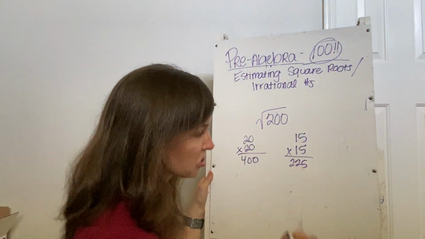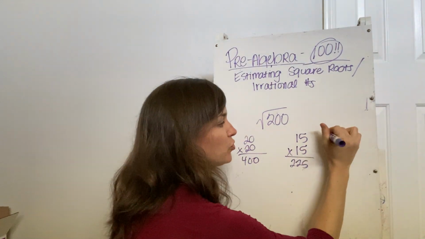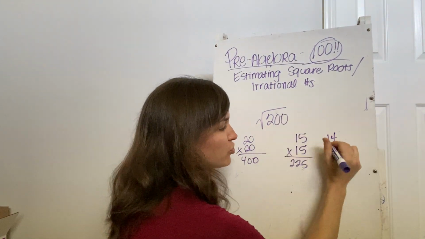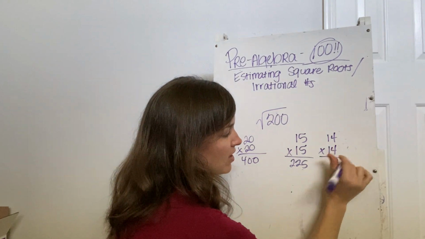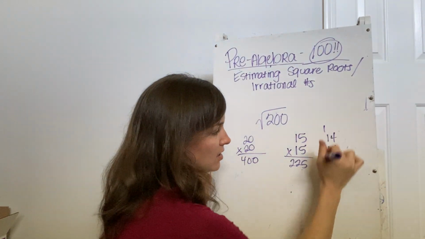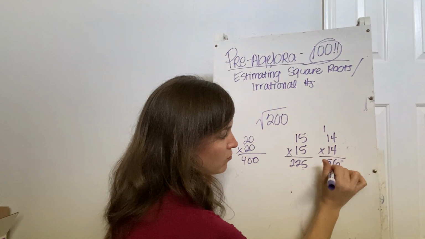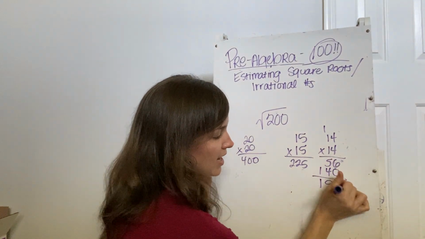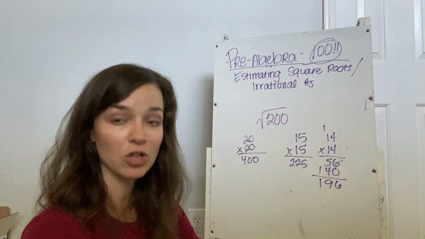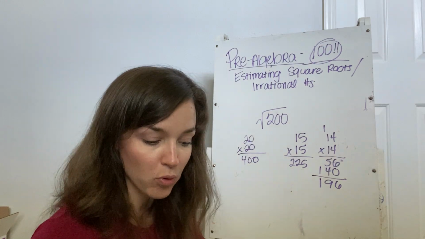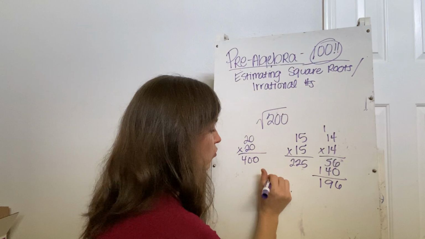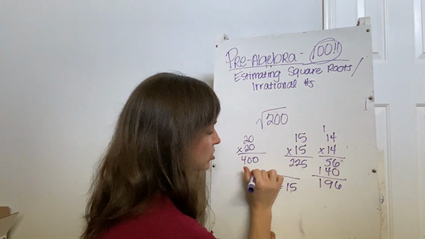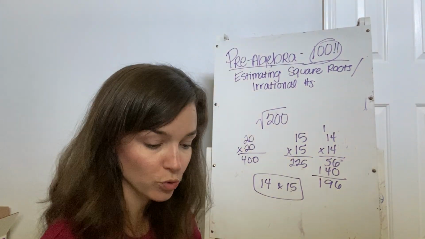So that's closer. Let's go a little lower though, because that's still too high. We're trying to get as close to 200 as we can. So 14 times 14, that's going to give us 196. That's pretty close. So we could say it would be approximately 14. Okay, so it's going to be between 14 and 15 because the question was between which two whole numbers does it fall?